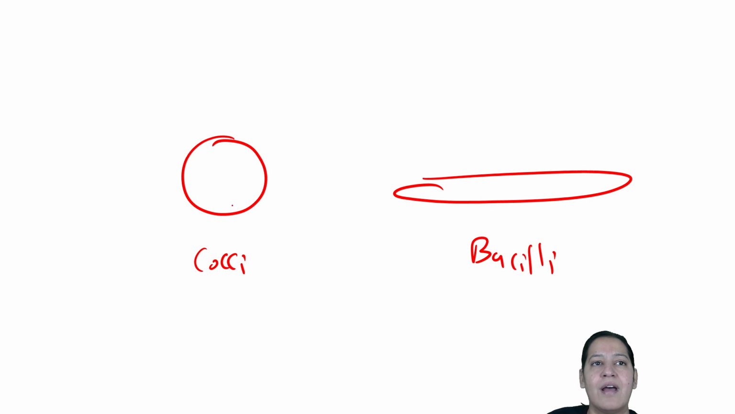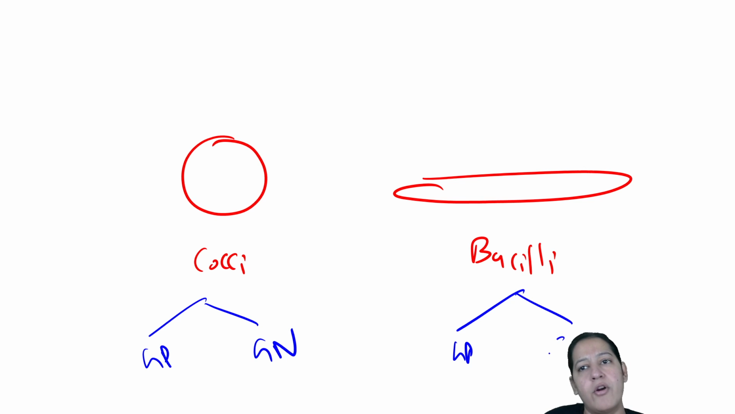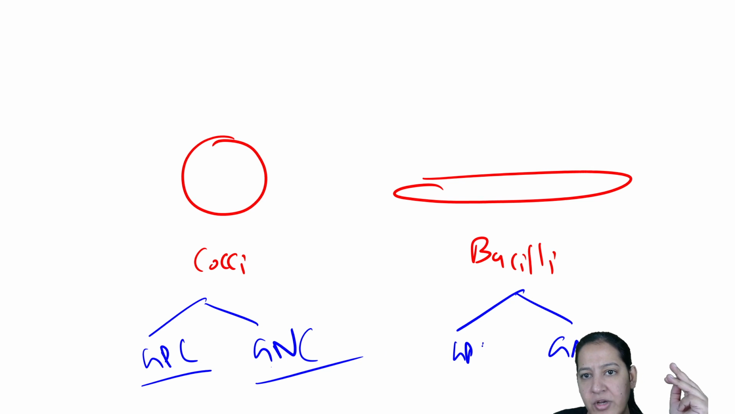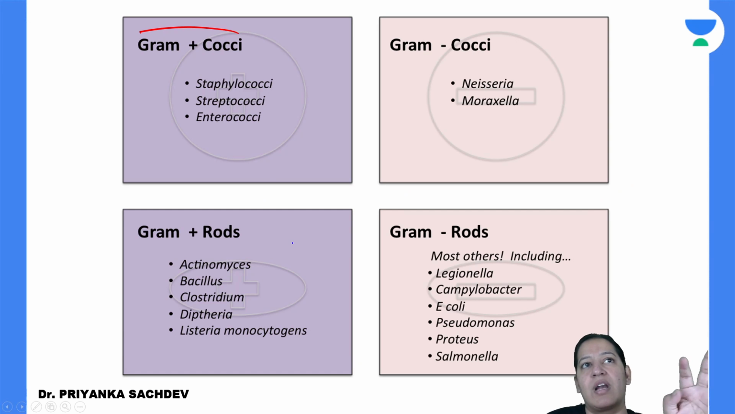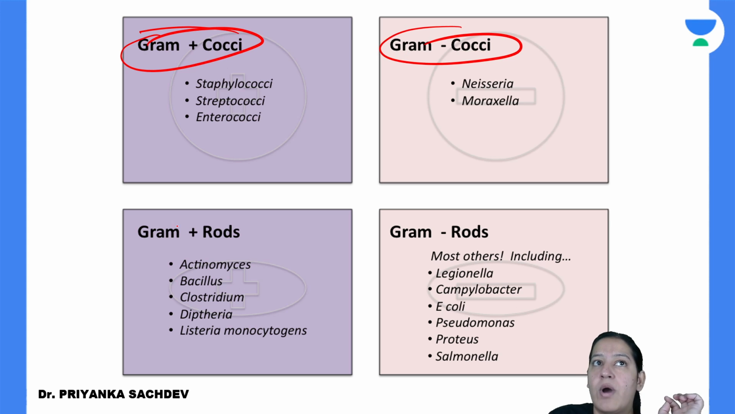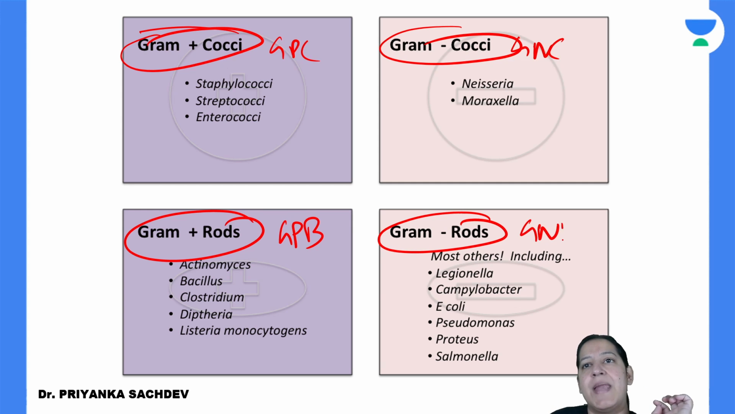Done. Now here, among the cocci, which is gram positive and which is gram negative; among the bacilli, which is gram positive and which is gram negative. So we have 4 categories: gram positive cocci GPC, gram negative cocci GNC, gram positive bacilli GPB, and gram negative bacilli GNB. So we have 4 classes. Can you see?